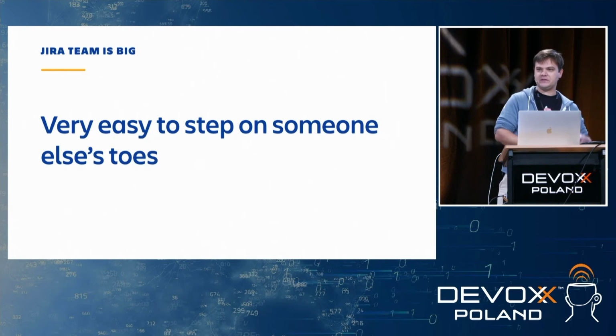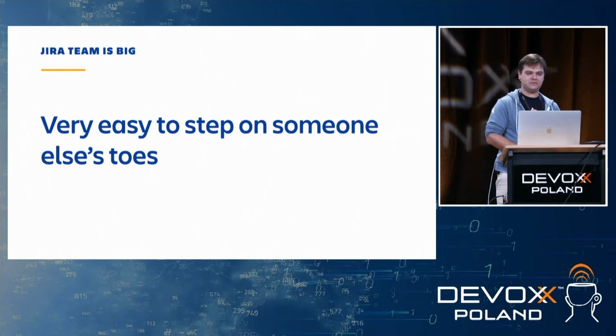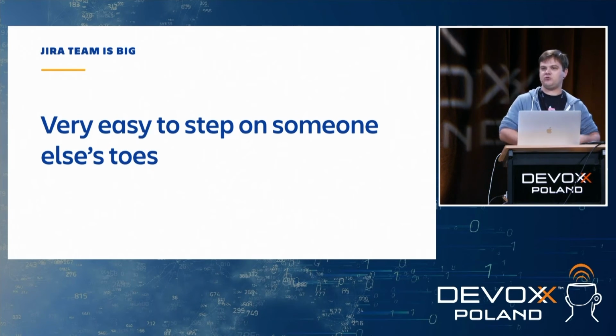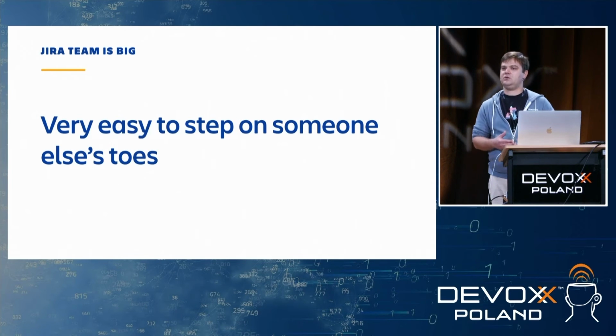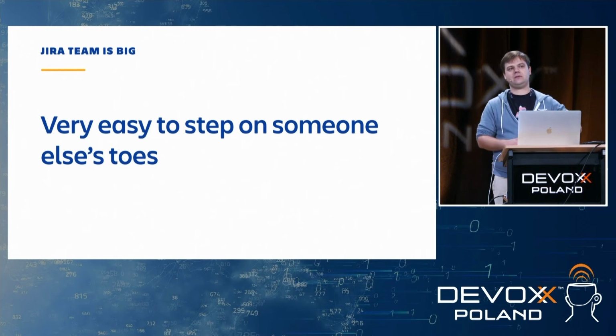So when you're developing some changes, it's very easy to step on someone else's toes. And if you want to build many upgrade tasks in parallel and run them with the per tenant loop, there is no way to roll out only one task. Because the per tenant loop tells Jira, okay, upgrade to the latest version of the schema.